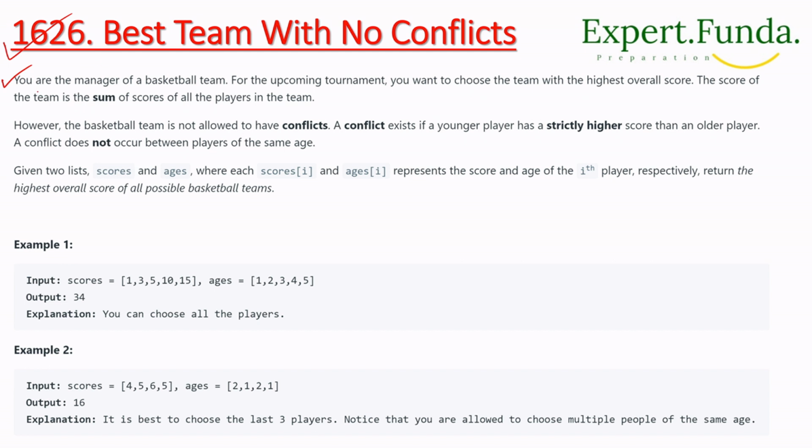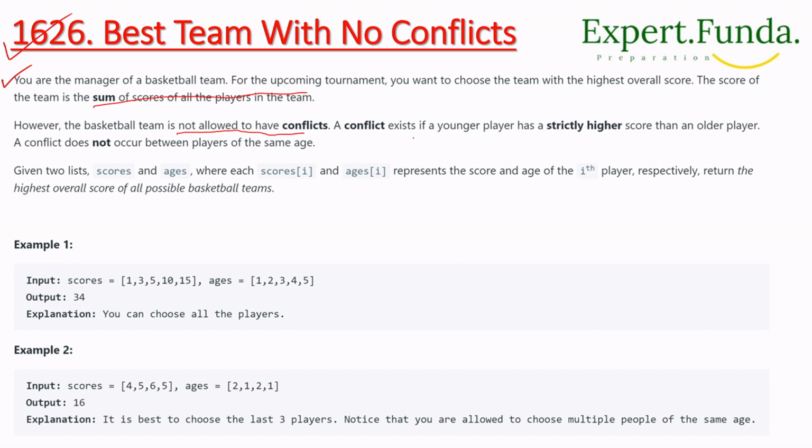The question says you are a manager of a basketball team for the upcoming tournament, and you want to choose the team with the highest overall score. The score of the team is the sum of the scores of all the players in the team. However, the basketball team is not allowed to have a conflict.